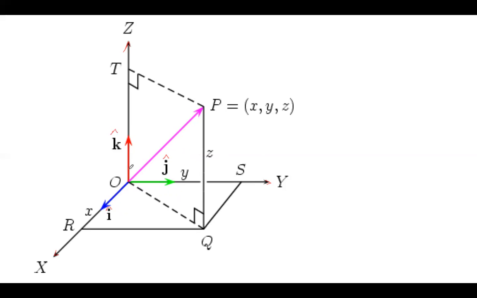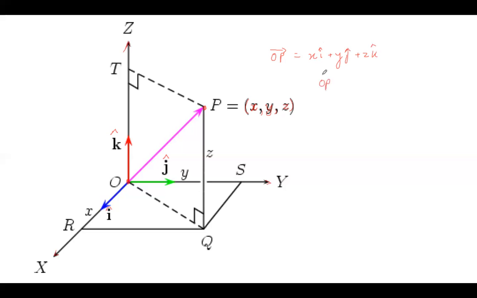So if you join the origin to a point P whose coordinates are x, y, z, then the vector OP is given as xi plus yj plus zk. Okay, this is your OP vector.